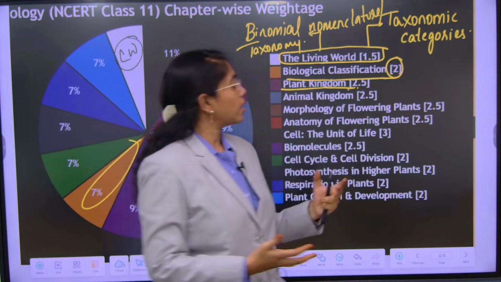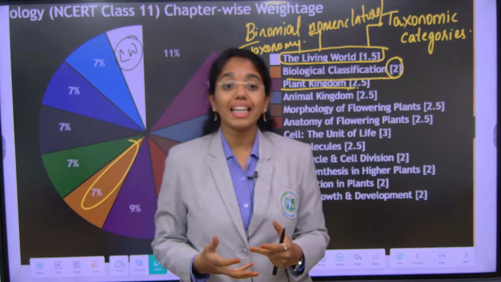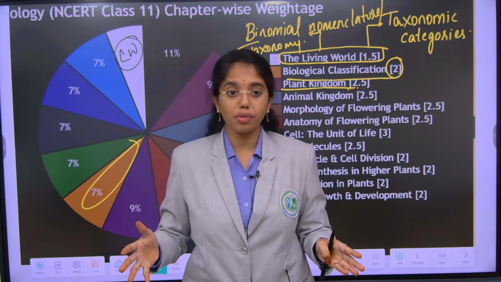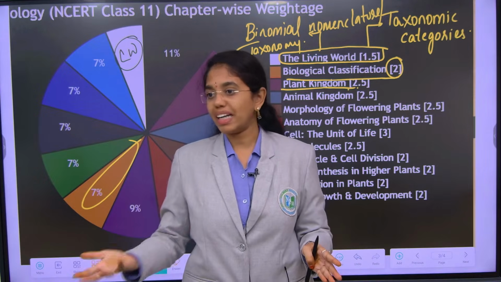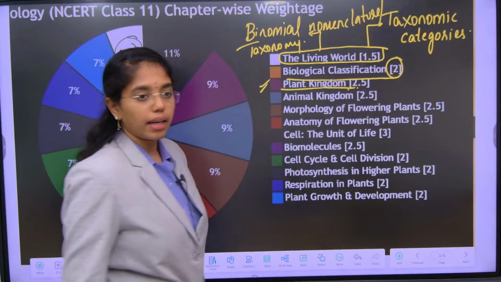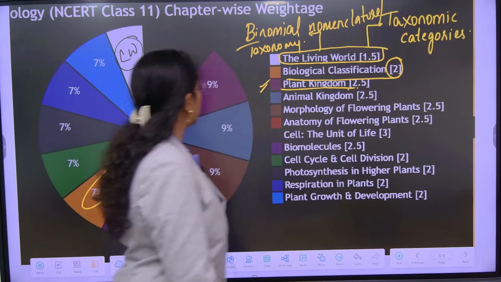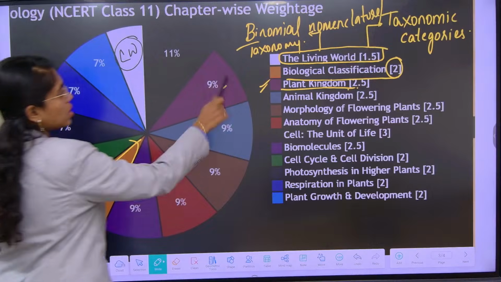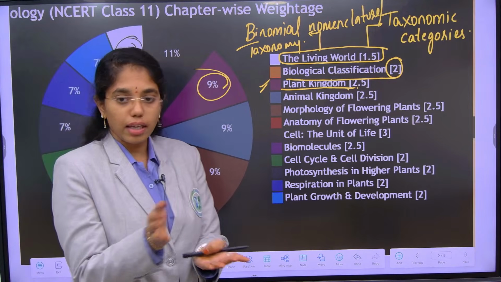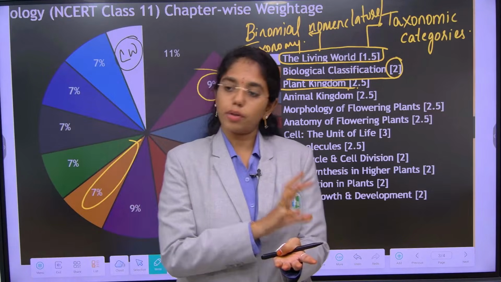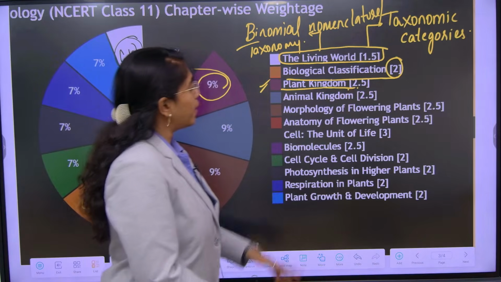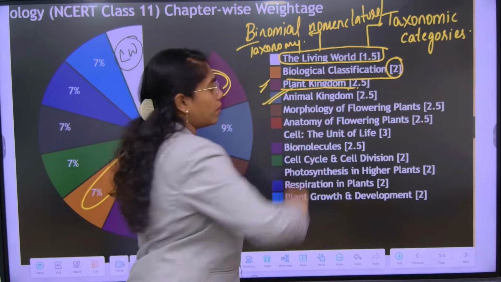Most importantly from algae, chlorophyceae, phaeophyceae, rhodophyceae, from all 3 different classes of algae you got questions multiple times. So those are the areas where you have to focus for plant kingdom. How many questions you may get? 2 to 3. It covers 9% of the total weightage. If you have that NCERT 11, open the index page and listen to the class, look at the concepts and weightages. Next, animal kingdom, zoology sir will be dealing with it.